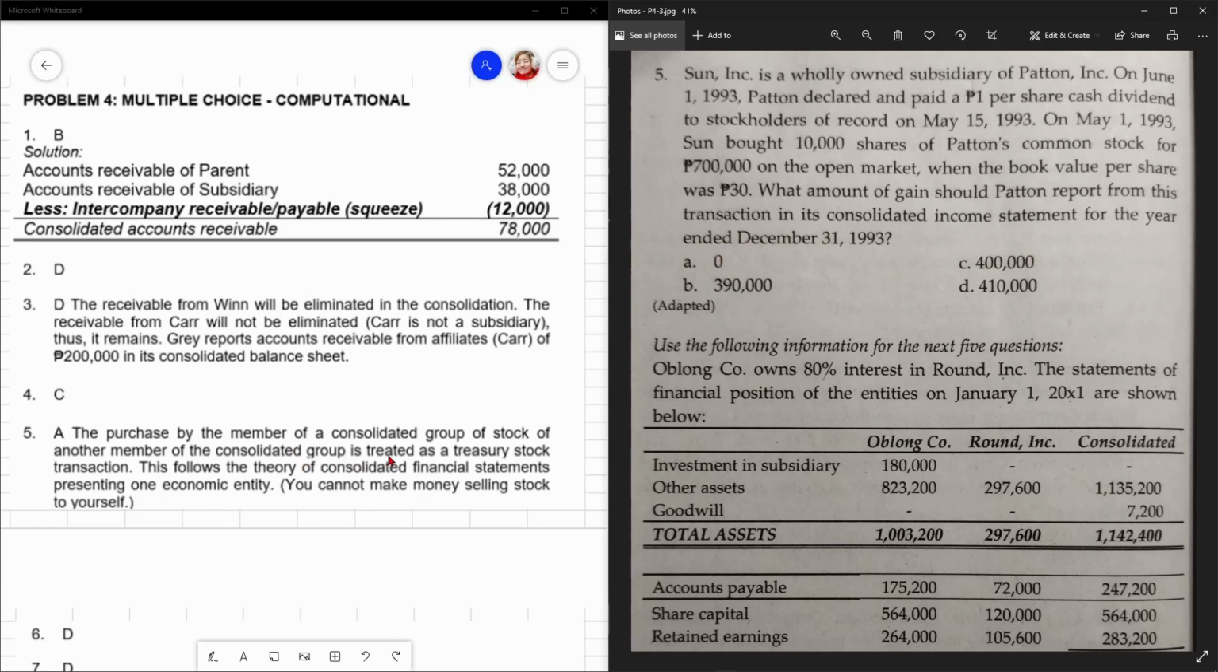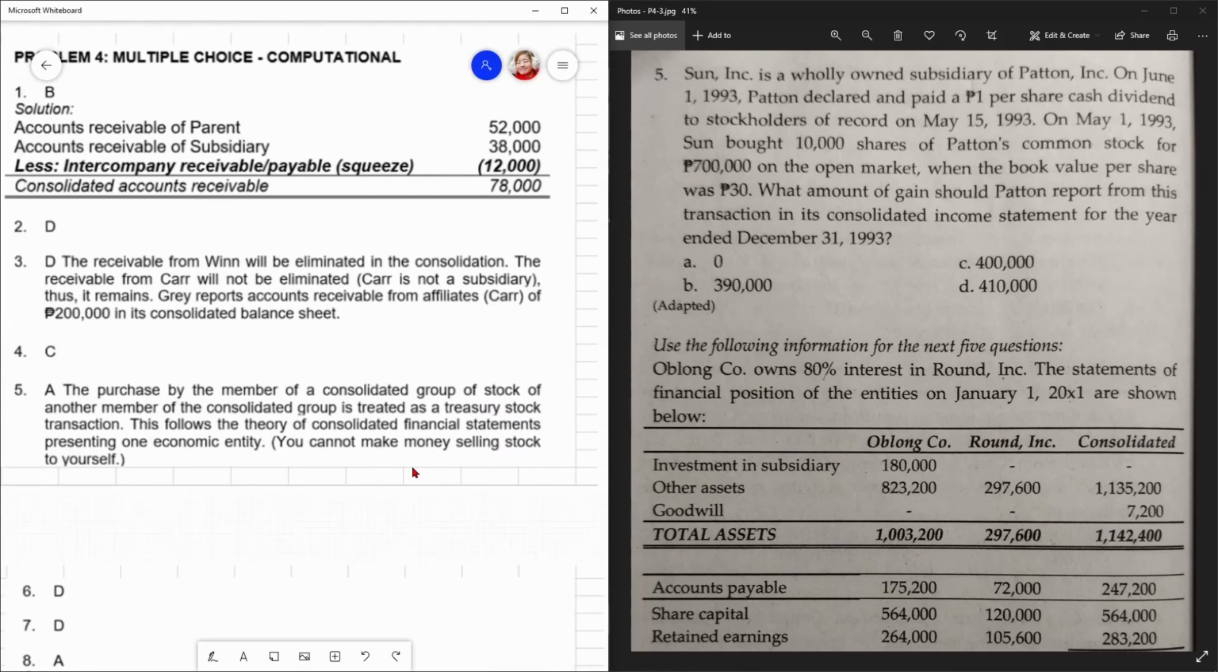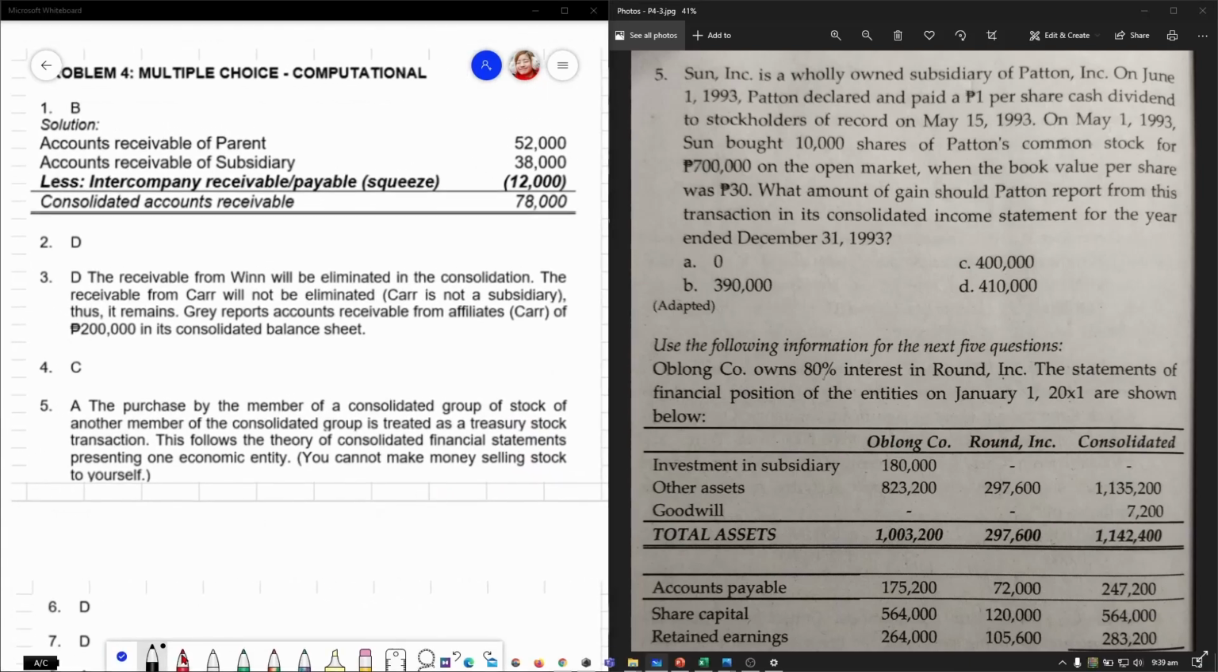Di ba? The purchase by a member of a consolidated group of stock of another member of the consolidated group is treated as a treasury stock. Kasi nga, they're already treated as a single entity. So, being treated as a single entity, buying stock on that same entity, di ba?